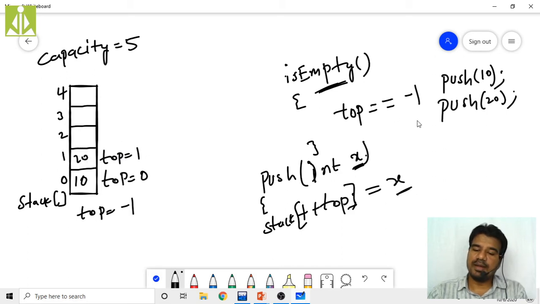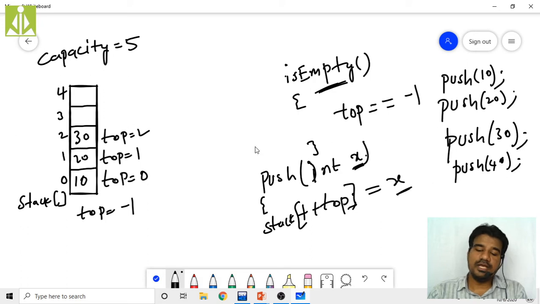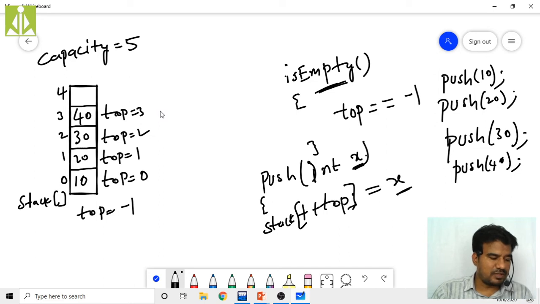Let us say one more element, push of 30. We are inserting 30. So again top will get incremented, top will become 2, and that 30 will come over here. One more element, push of 40, then that 40 will come over here, and top will get incremented, top will become 3. So till what extent can I perform the push operation? Until my stack becomes full.